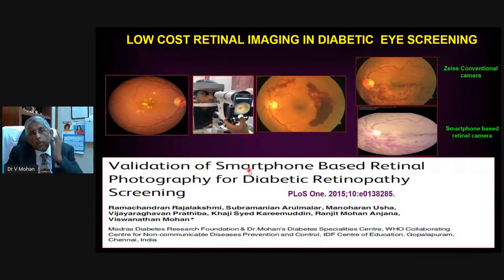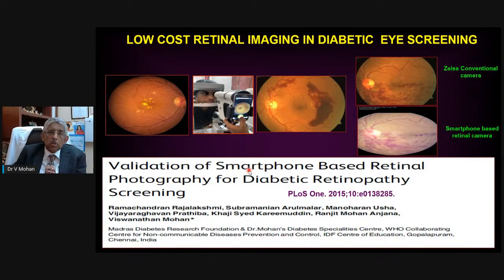This is one of the things which all of you would be interested in. And this is a project which was done by Dr. Rajalakshmi and colleagues, where we validated a smartphone-based retinal photography for diabetic retinopathy using the Remidio camera. And using this smartphone-based retinal camera, we're able to get excellent images.